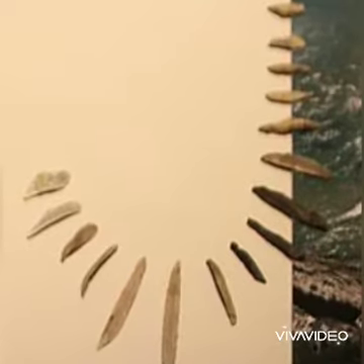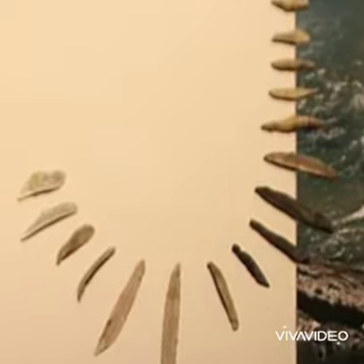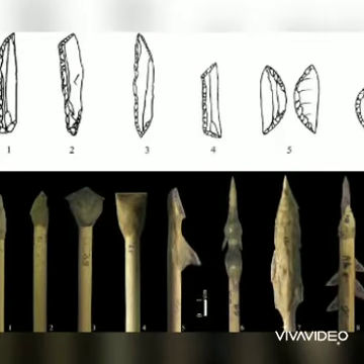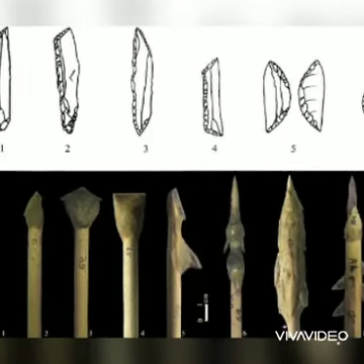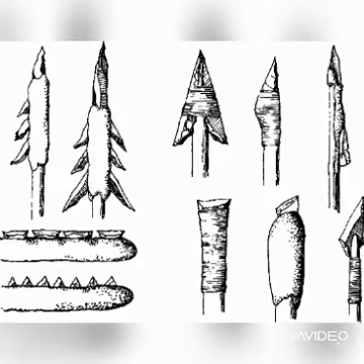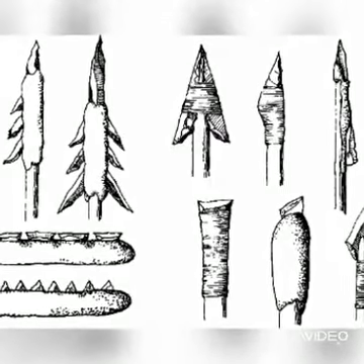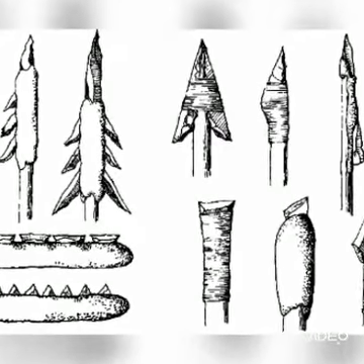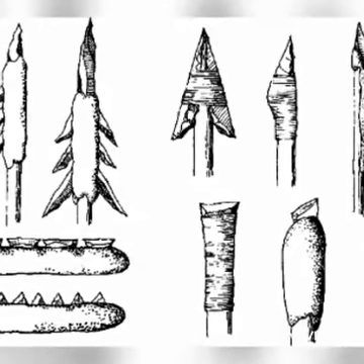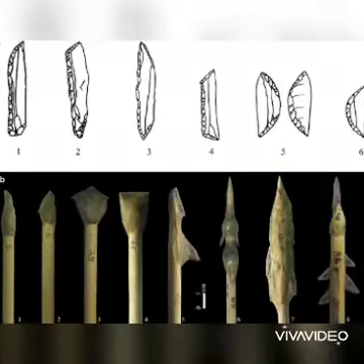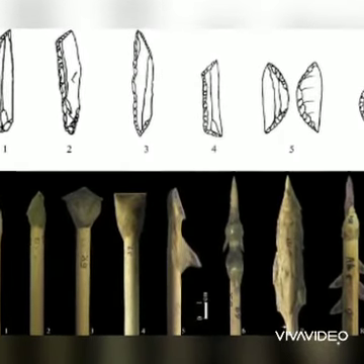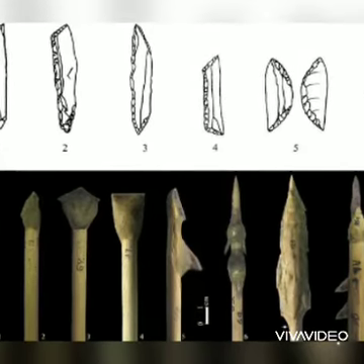The tools that early man living in the Middle Stone Age used are called microliths. Microliths are very small stone tools, as you can see in the picture. The properties of microliths are that their edges are very sharp, and they are less than 3 centimeters in size. Their front and back points are very sharp to kill the animals.